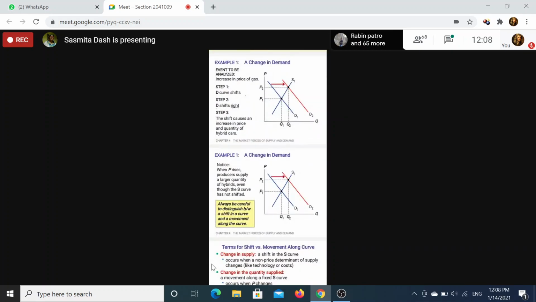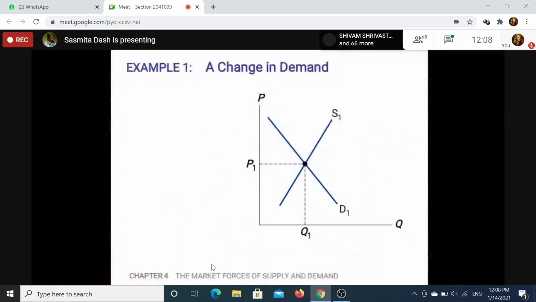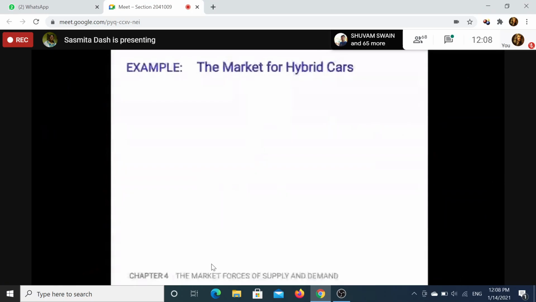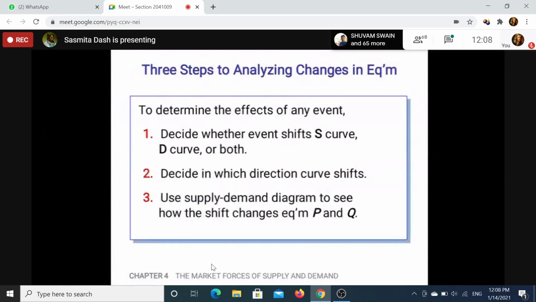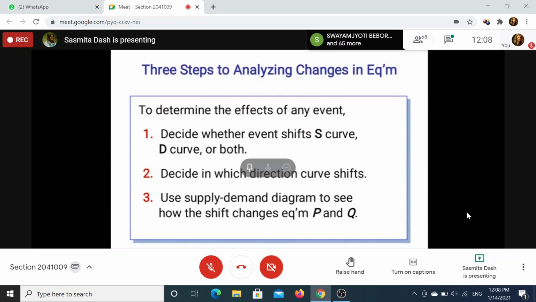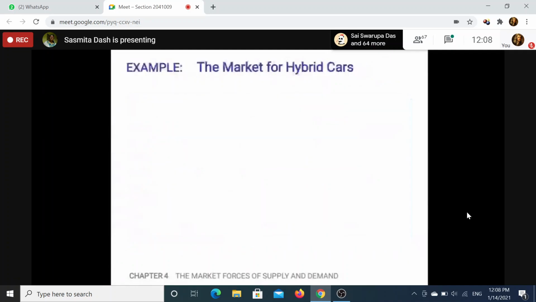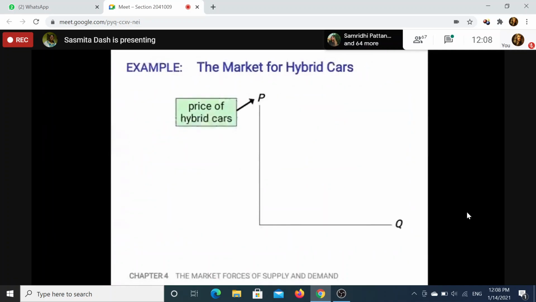Suppose this is a demand and supply given. Let me start with the shifting. When we are talking about change in demand, this is an example of how we will find the equilibrium. Suppose the intersection point of demand and supply curve, that is the equilibrium point, is the point where quantity demanded is just equal to quantity supplied, or both are equal.